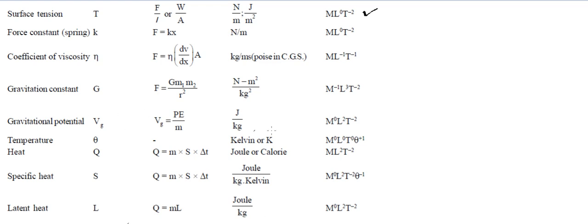So this is the way we can find the unit and dimension by writing those physical quantities in terms of fundamental physical quantities. So there are a couple of examples. Again, I am saying you follow the book, and there will be a huge list. You can just go through and try to digest the idea that we are using: writing a physical quantity in terms of fundamental physical quantities, then writing the units, then writing the dimensions. How the formula is coming, that's going to be the concern of the physics that we will be learning in the future chapters. Fine, I hope it's clear.